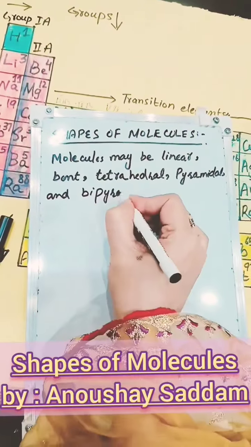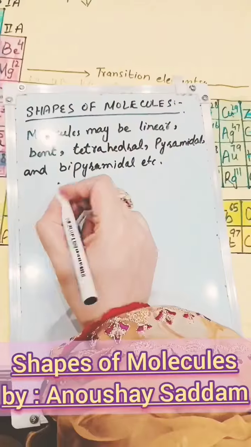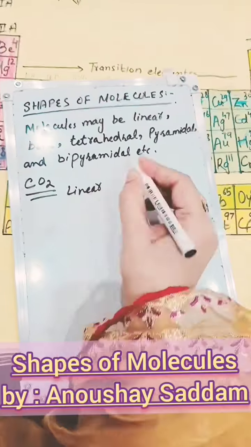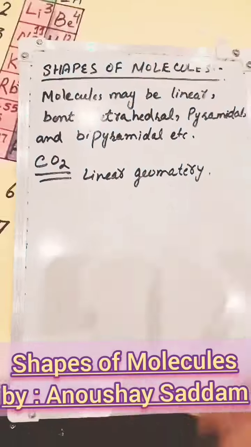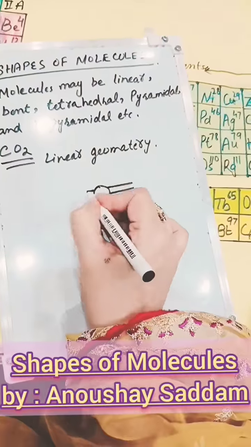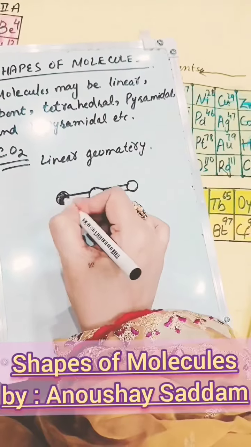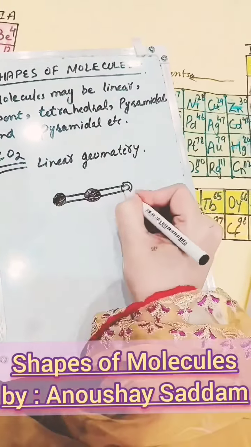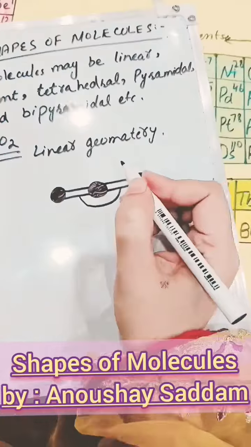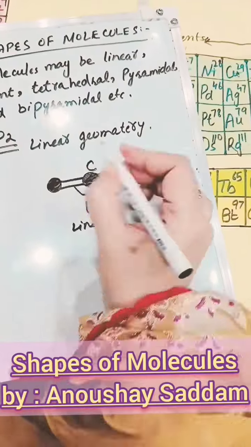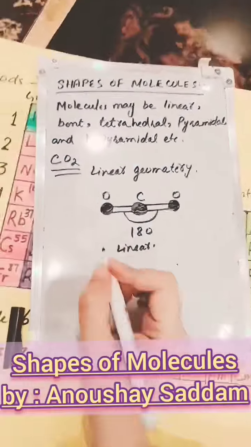Carbon dioxide. The geometry shape of carbon dioxide is linear with a bond angle of 180 degrees. The shape is due to the central carbon atom forming two double bonds with two oxygen atoms and having no lone pairs of electrons, which minimizes repulsion between the electron pair groups. The carbon atom is always a central atom in this geometry.